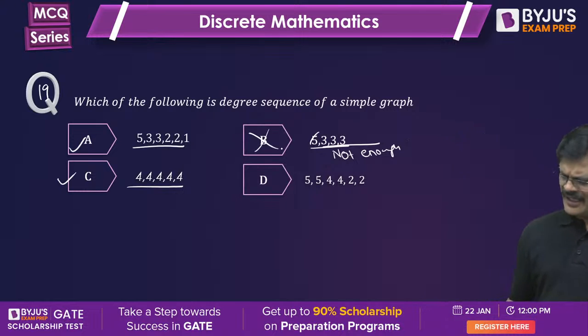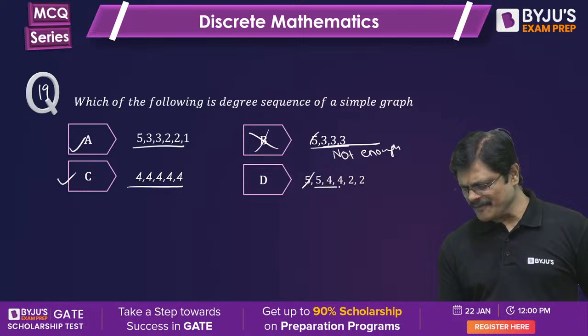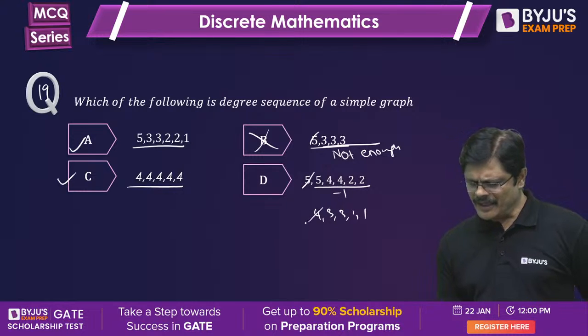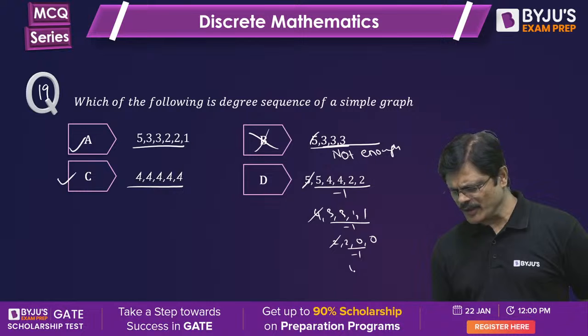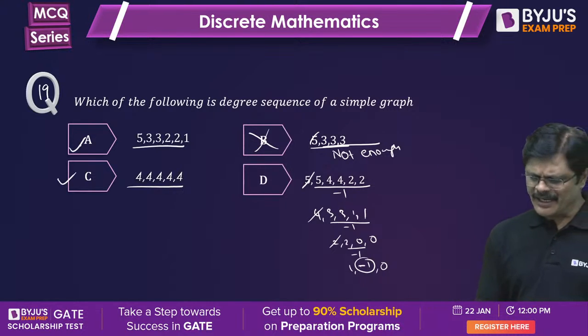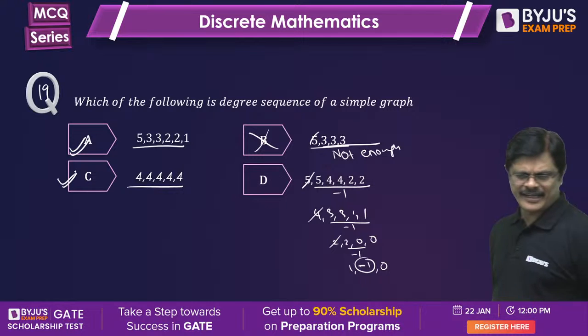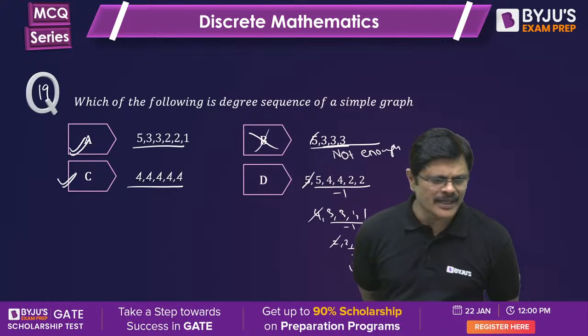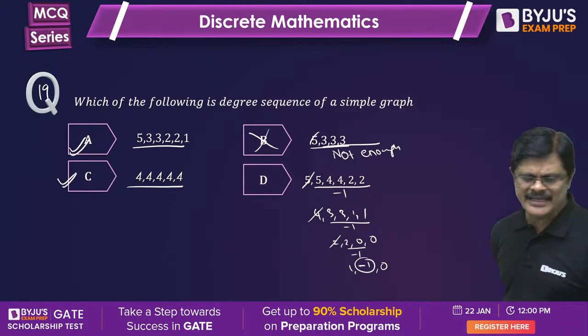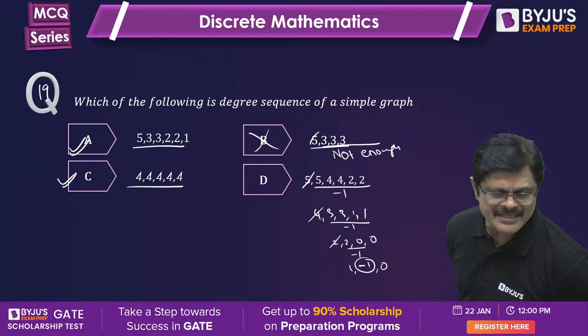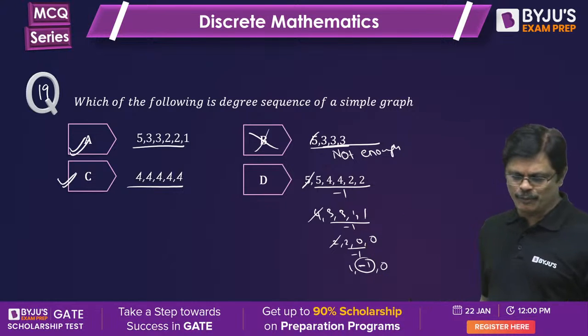For the other option with 5, when you subtract 1 from the next 5, it becomes 4, 3, 3, 1, 1. Highest is 4, subtract 1 from the next 4, then it becomes 2, 2, 0, 0. Highest is 2, subtract 1 from the next 2, you get 1 and minus 1. Once you get negative, you stop. It is not graphic. The remaining 2 are graphic. You can easily verify. A and C, very good, correct.